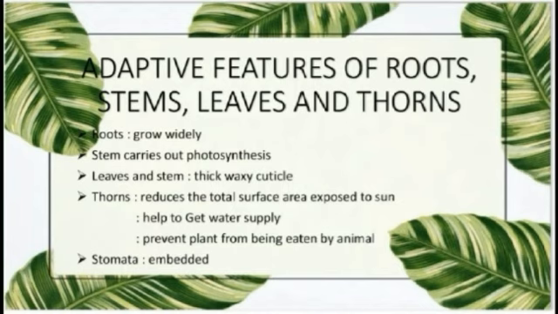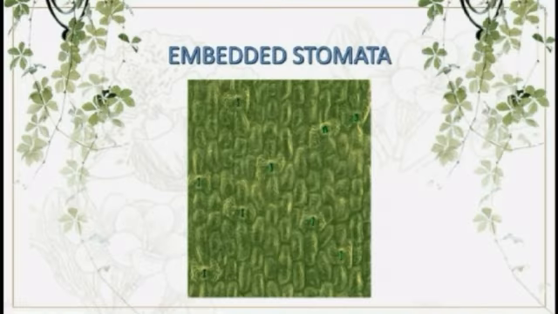Lastly, the stomata are reduced to reduce the evaporation from the leaf. This is a picture of stomata. The stomata are embedded deeply in the leaf, so they are not exposed to the sunlight directly. It is just the same as the sunken stomata.